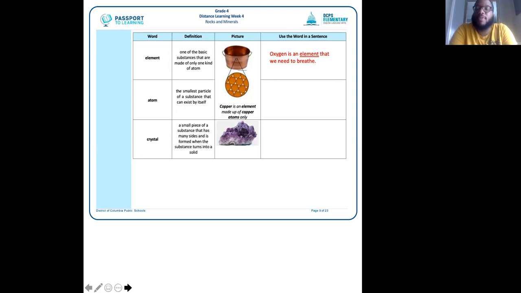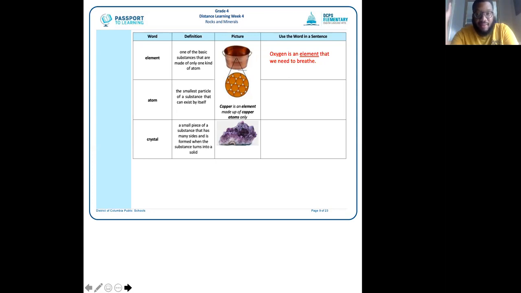All right, the next word we're going to go over is atom. You guys see that? Very good. An atom is the smallest particle of a substance that can exist by itself. So think of any substance and think of the smallest particle of that substance that can exist by itself. For example, copper is an element made up of copper atoms only.